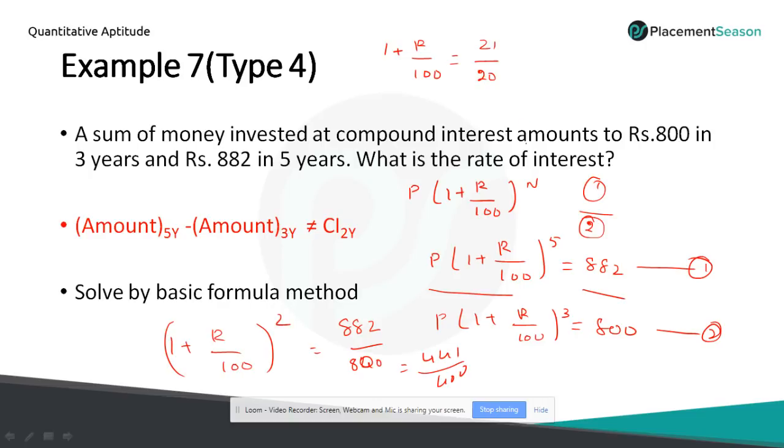Take the 1 to the right side and find the value of R. R by 100 equals 21 by 20 minus 1, which is 1 by 20. So R will be equal to 100 by 20, and that is 5.